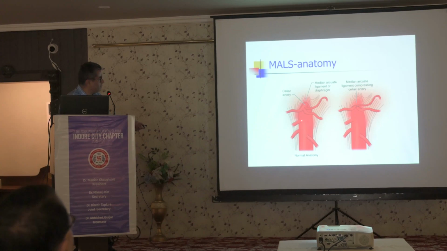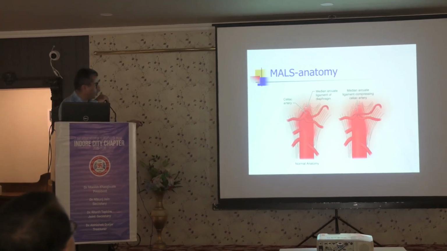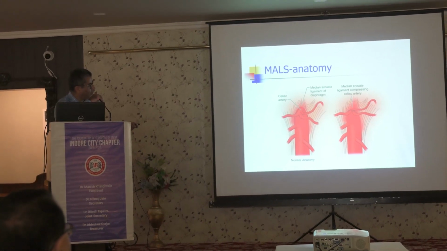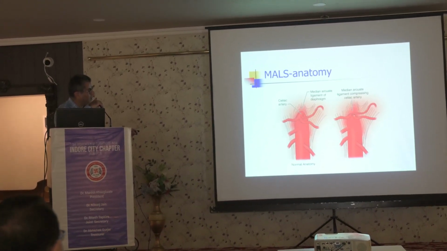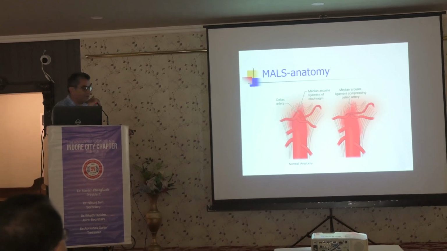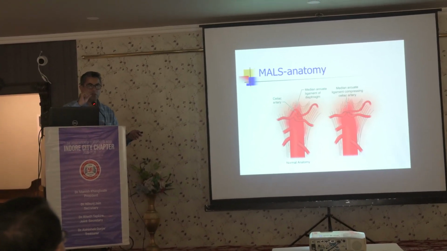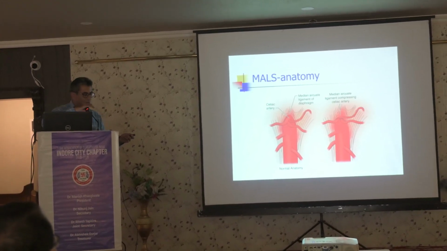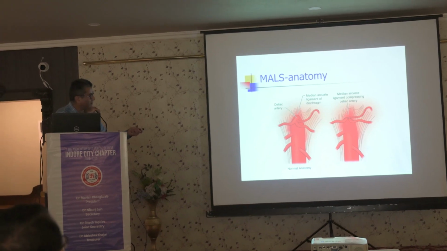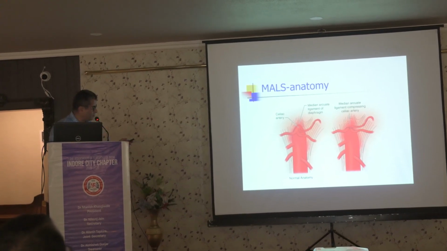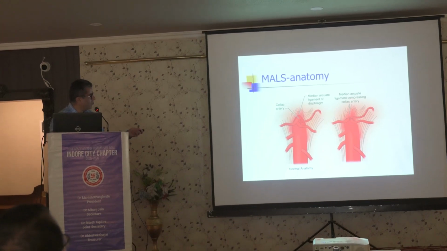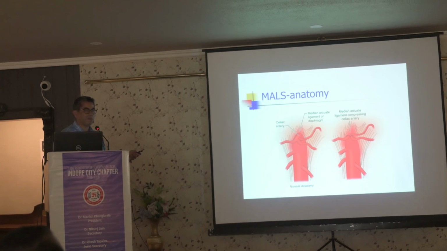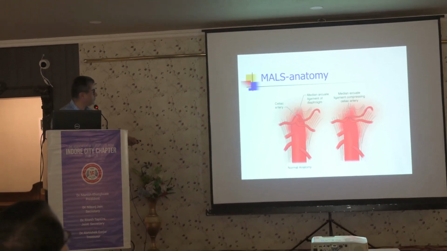So MALS anatomy is that a normal patient will have an anatomy something like this, while in a patient who has a low-lying median arcuate ligament, this will compress the celiac. So celiac axis वैसे भी बहुत छोटी सी होती है. Actually, many times it is less than 1 centimeter. So this arcuate ligament compresses this in this area. Or in inspiration and expiration में when this movement is there, so this goes up, बीच में थोड़ा सा relief मिलता है. When it comes down, again the patient can experience some ischemic problems. That is a problem for this.